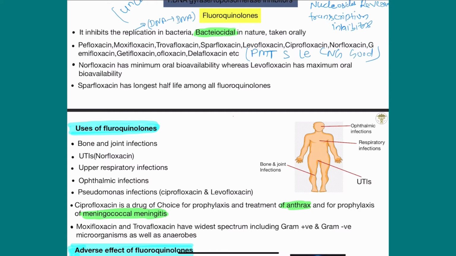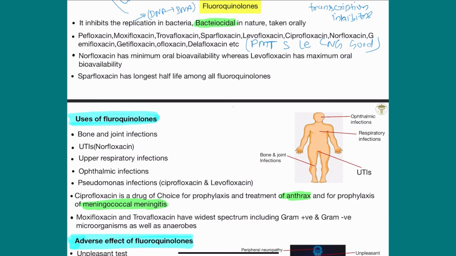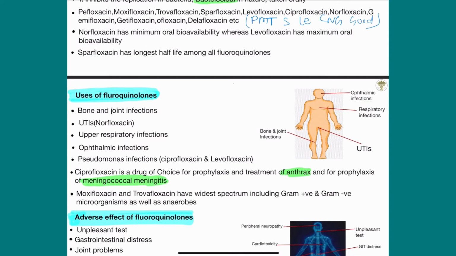In urinary tract infection, norfloxacin is mostly used. Ciprofloxacin is the drug of choice for prophylaxis and treatment of anthrax, and also for prophylaxis of meningococcal meningitis. Please learn this; a question has already been asked from this. And moxifloxacin and trovafloxacin have the widest spectrum, including gram positive, gram negative and anaerobes. They are used against all bacteria; this means they mostly act as broad spectrum.